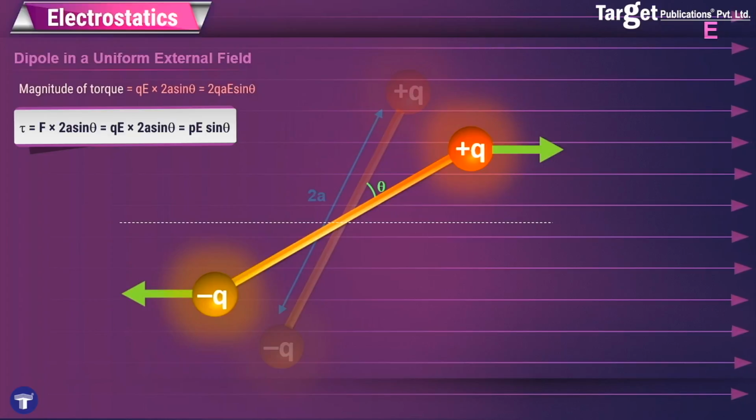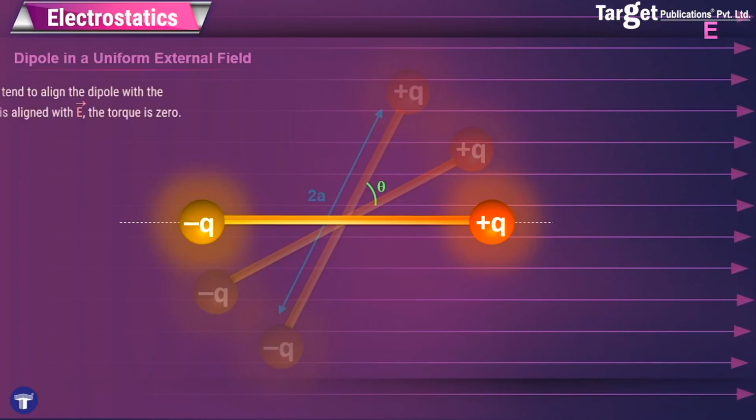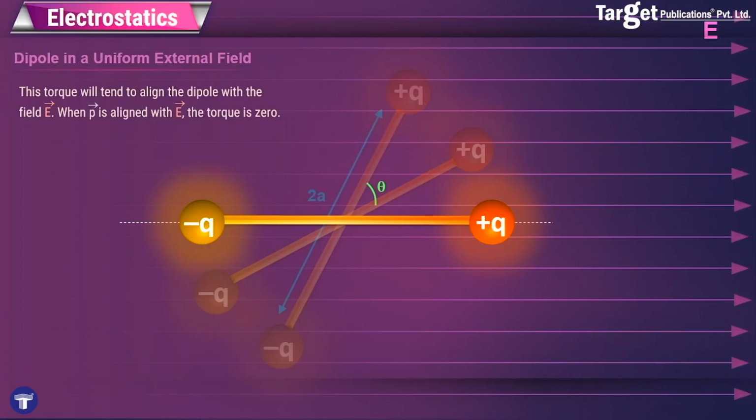Now remember, what is this tau, the torque, trying to do? It's trying to rotate the dipole. And how long will it rotate the dipole? It will rotate it till this dipole is aligned with the electric field. So tau, which is given by the cross product between P and E, is basically trying to align the dipole with the electric field. Once the dipole moment is aligned with the electric field, the net torque will become 0 because theta will be 0 and sine theta is 0. So tau, which is PE sine theta, will become 0. So the torque tends to align the dipole with the field E, and when P is aligned with E, the net torque is 0.